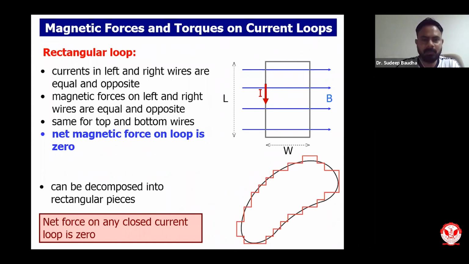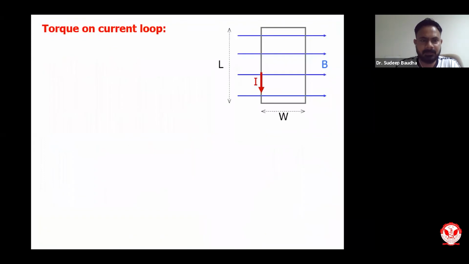There will be no force on this. Contrary to the electric field, which can have a huge amount of force, the magnetic field gives zero. We can prove it mathematically, or we can simply say it from the analogy point of view. But what will happen to the torque on that current loop?